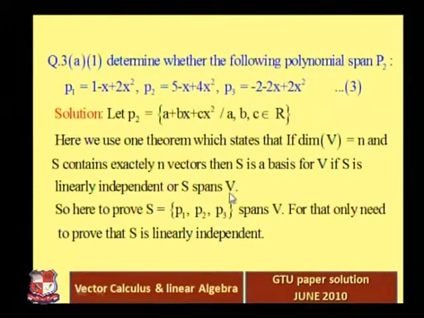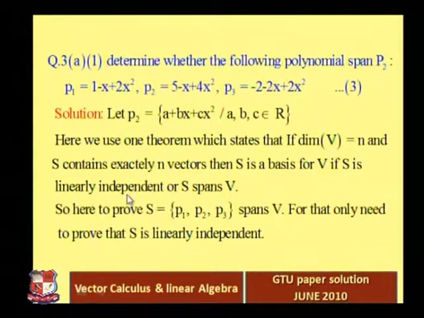The same situation happens here. We know that the dimension of P2 is equal to 3. In general, the dimension of Pn is equal to n plus 1. So the dimension of P2 is equal to 3 and we have exactly 3 vectors. So these 3 vectors span P2. In other words, we can say that these 3 vectors are linearly independent using this theorem. To prove these 3 vectors are a basis for P2, we only need to check that these 3 vectors are linearly independent or span. We don't need to check both conditions.